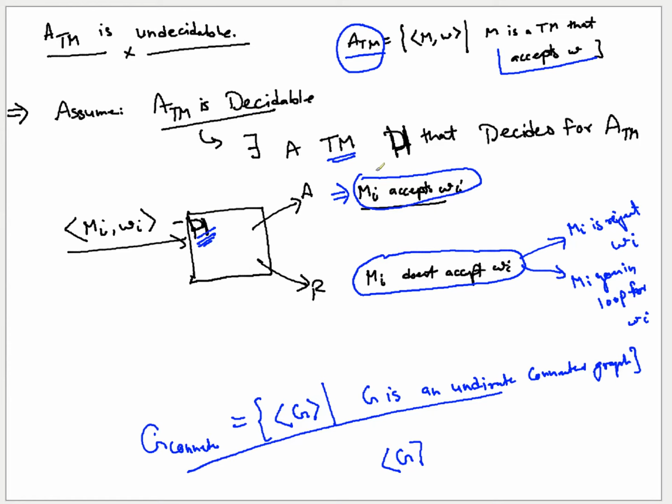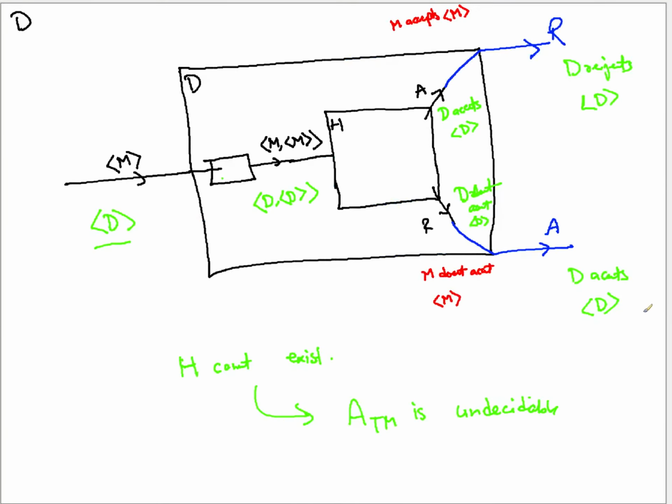Okay, good. So I hope you understood what ATM is, what it means that ATM is decidable as an assumption, and the existence of H. Now when H already exists, based on H we are building another Turing machine, and we're going to say how that Turing machine behaves. So let's take this another Turing machine D. This machine D we are building.